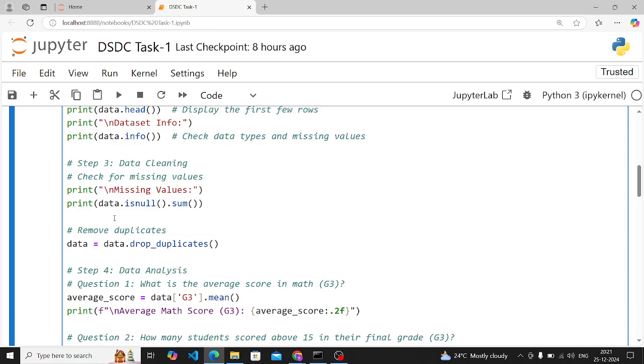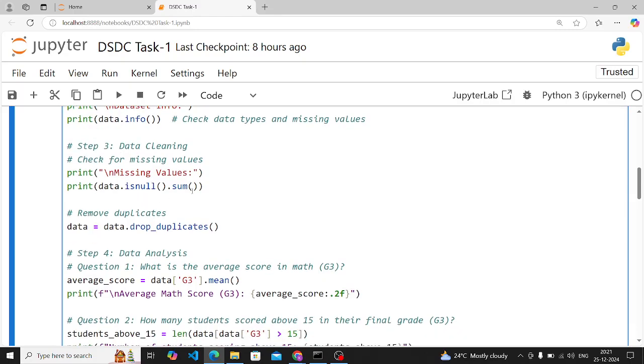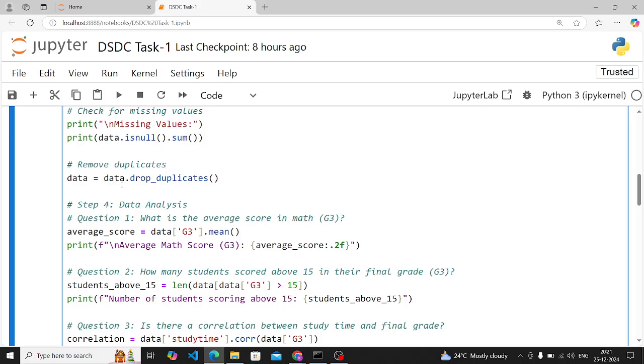Now comes the data cleaning part. Now we'll clean our data set a little. For this we have to handle missing values. First we'll check whether there are missing values present or not. Here, by using the isnull().sum() function, we will check for missing values. It will show you how many null values are present. Now the second cleaning step is to remove duplicate rows. By using the drop_duplicates function, you can remove duplicate rows, which appear more than one time.